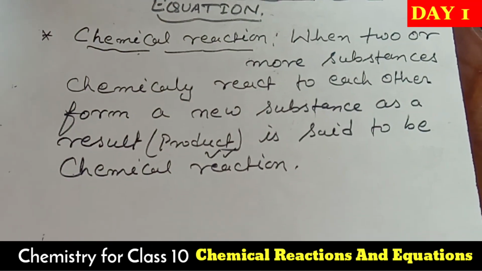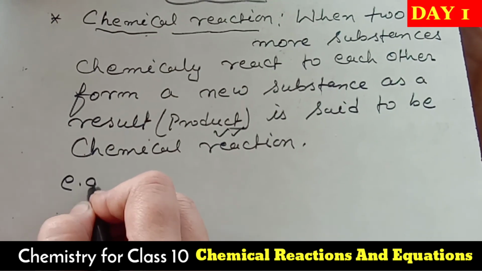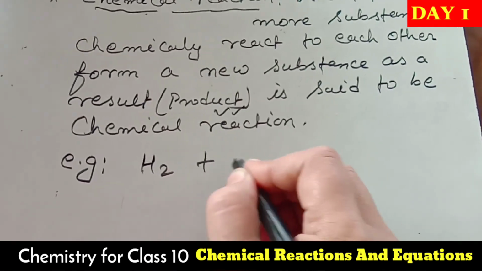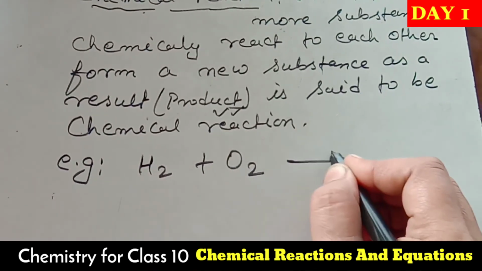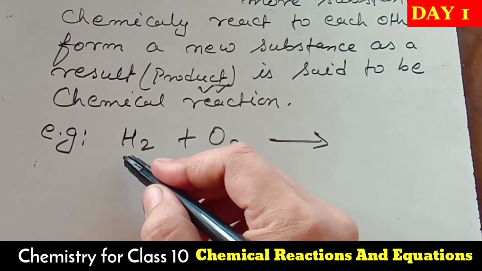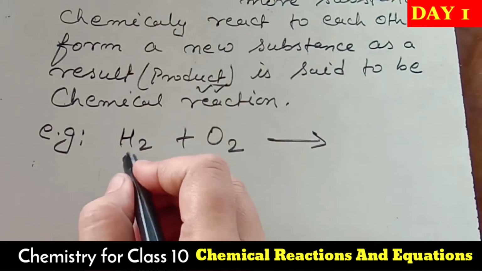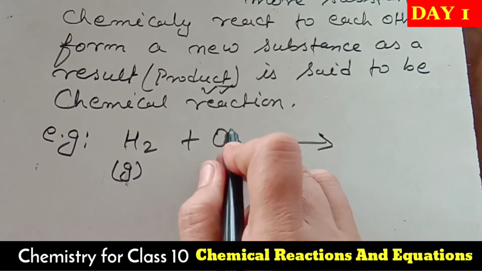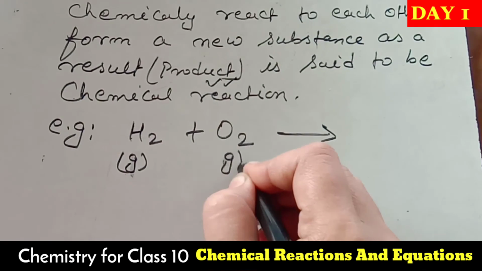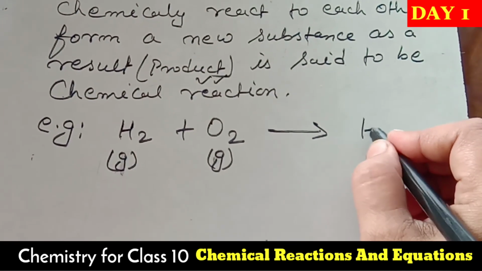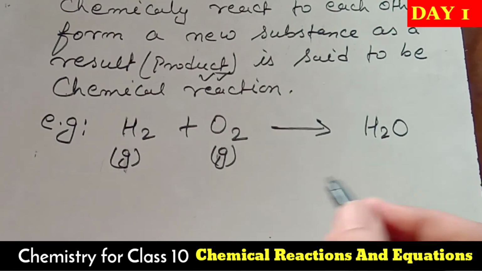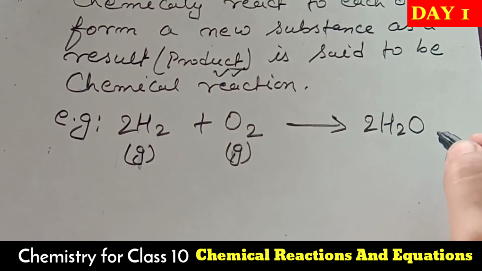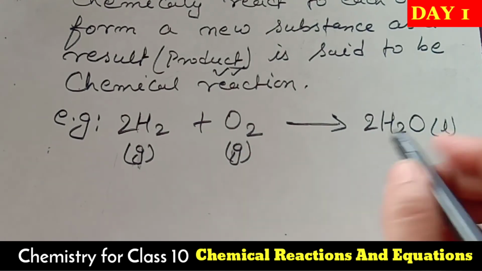I am going to give an example, and you will understand clearly. I have taken a very simple reaction, that is the formation of the water molecule. I have taken hydrogen and oxygen, and we all know that hydrogen is in gaseous form. Oxygen is also in gaseous form. Now we get as a result the water molecule. Now make it balanced also. Now water is in the liquid form.